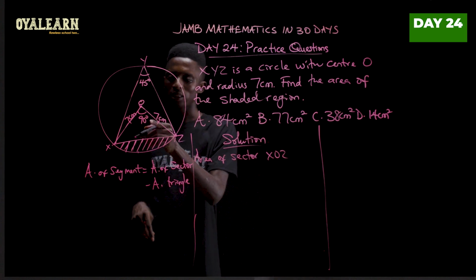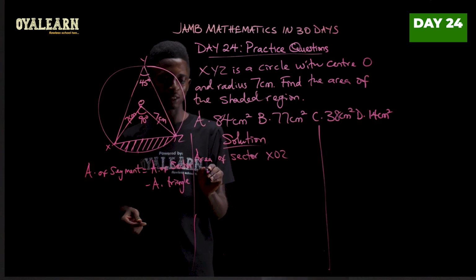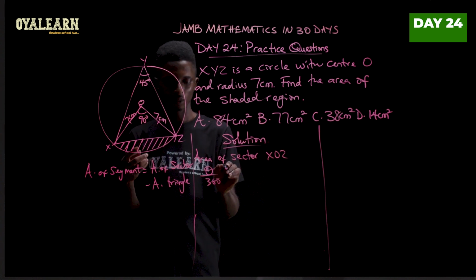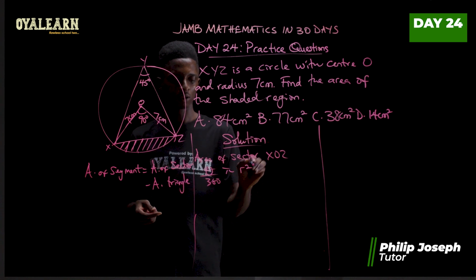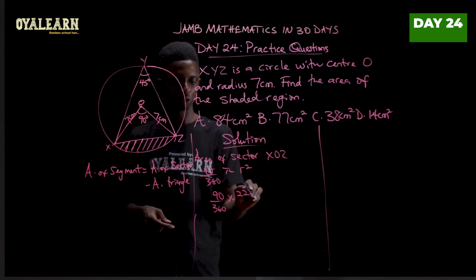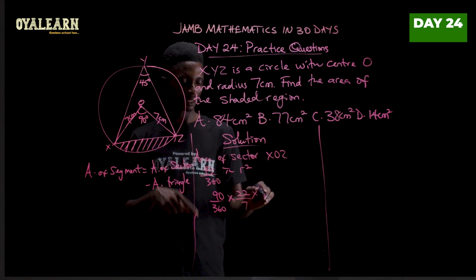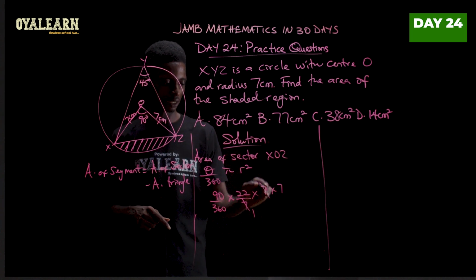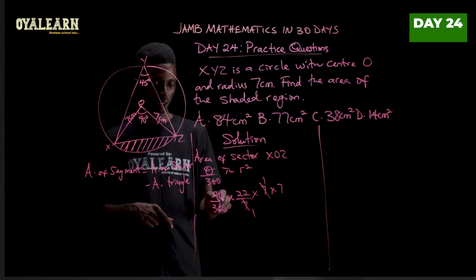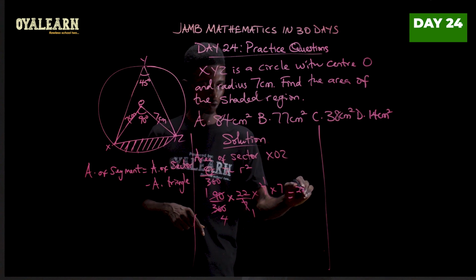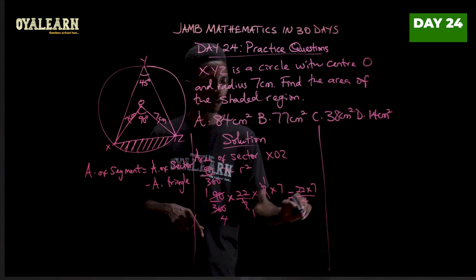Okay, so it subtends to 90 degrees, and area of the sector is given as theta over 360, then pi r squared. So let's apply this. This will be 90 over 360 times pi, which is 22 over 7. R is 7, so 7 times 7. So let's break it down. 7 here 1, 7 here 1. Okay, 90 here 1, 90 here 4. So what we have left is 22 times 7 over 4.